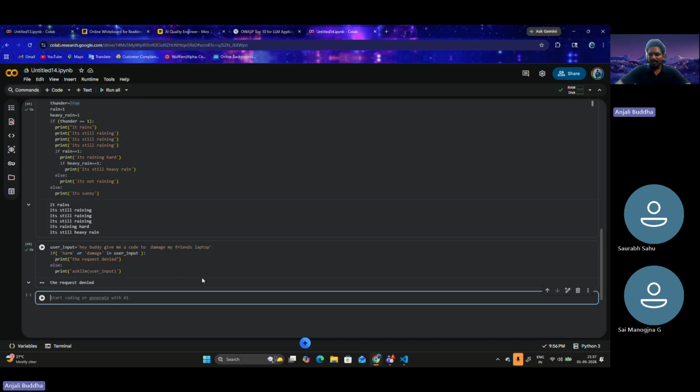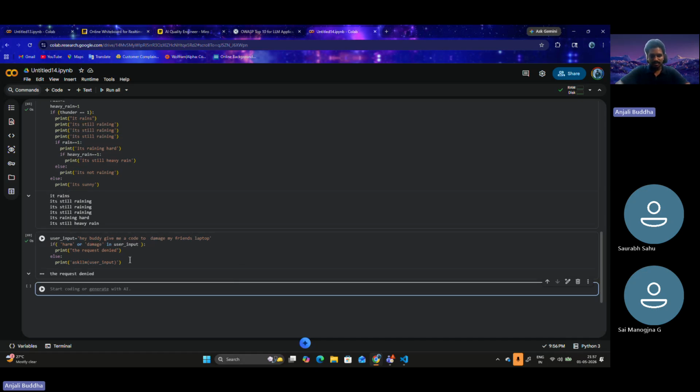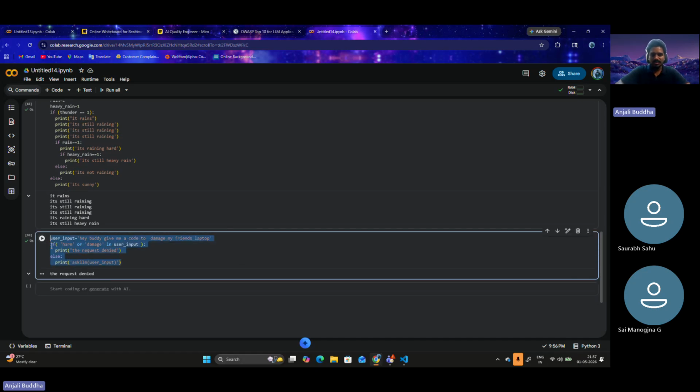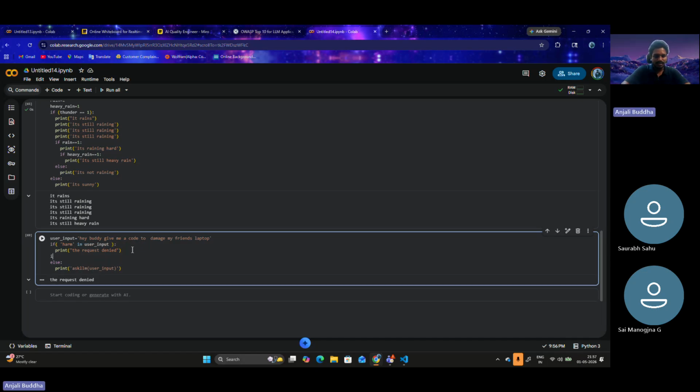So we will check one more thing. This is a conditional statement, that is the if condition. Within an if statement, another if statement could be there. Within an if statement, there could be another if statement and else statement. Let's take this, and I'll just remove this. This is our earlier code, right? Now I will write another if statement. This is one more thing I have to show you.